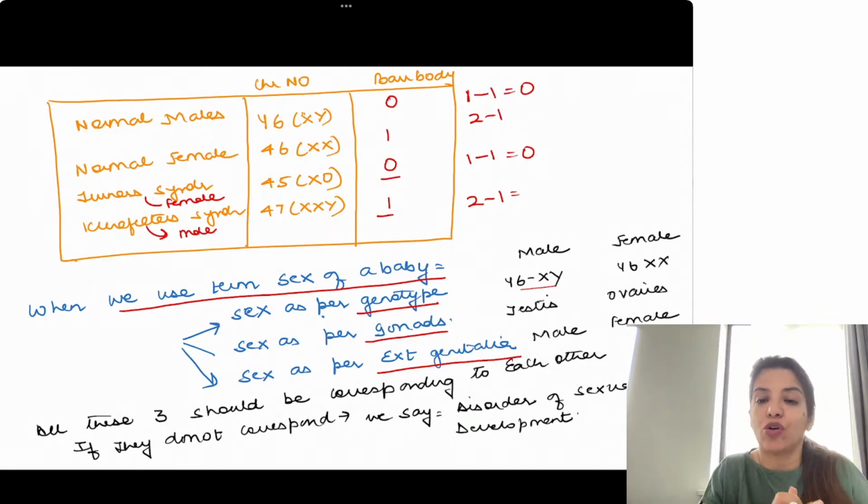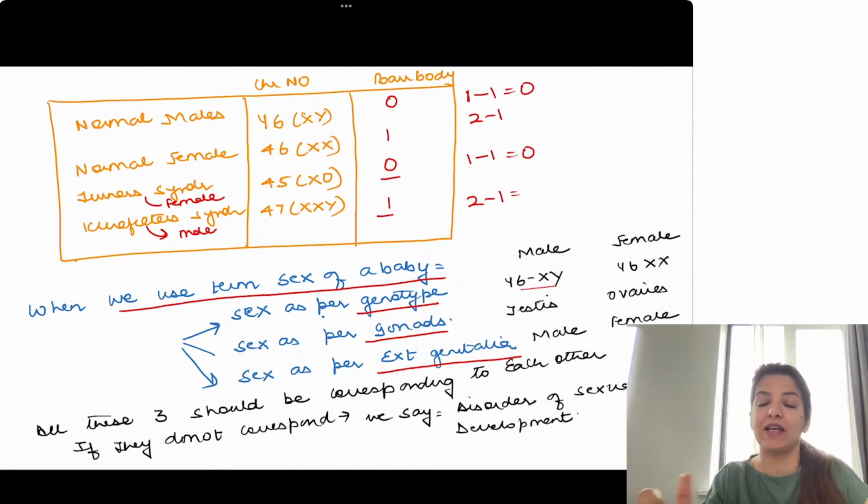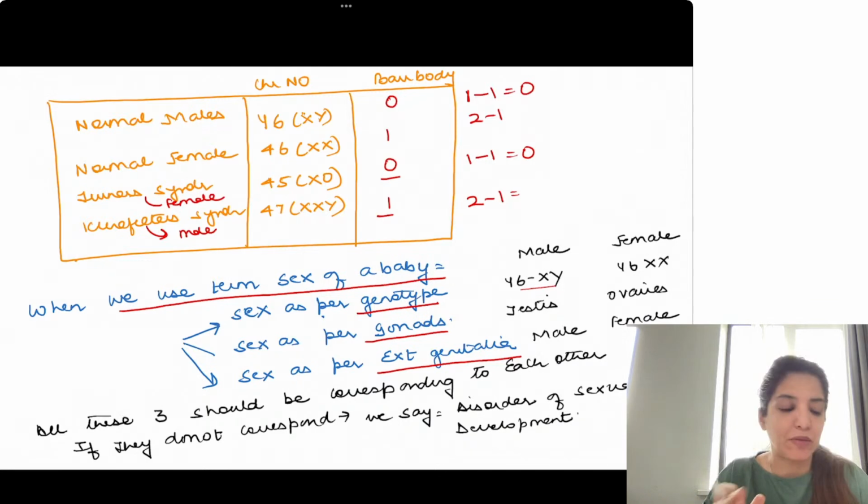Then that is a disorder of sexual development. Have you understood? So all these 3 things should be normal. The chromosome number should be normal, the gonads should be normally functioning, and the external genitalia should be exactly male or exactly female. Then we say there is normal sexual development.